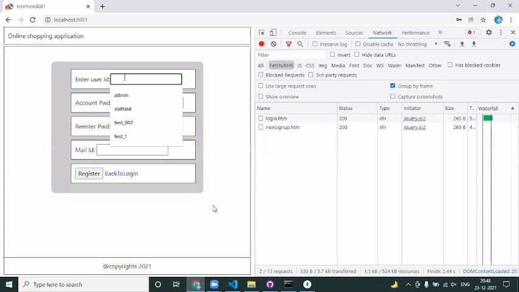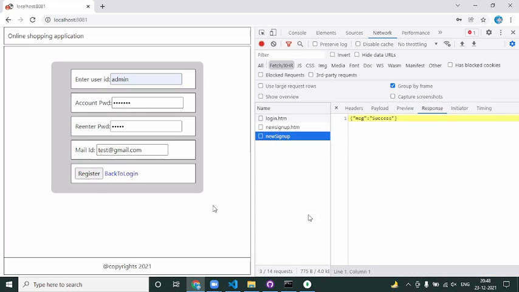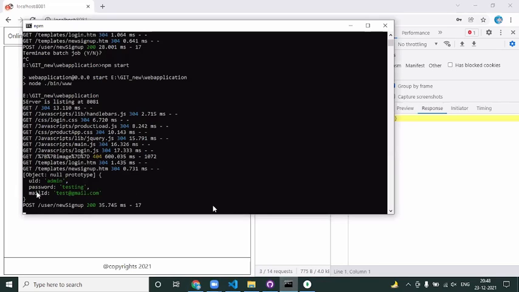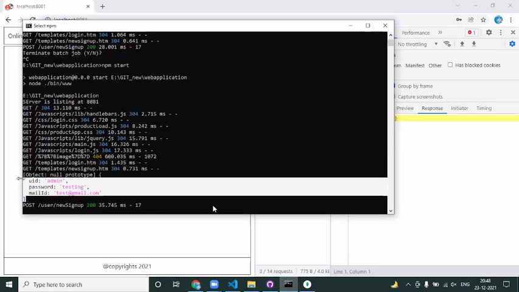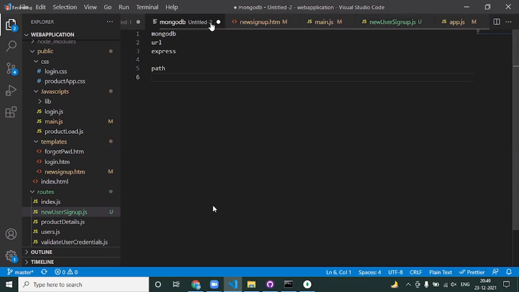I go with the new sign up. UID is some admin, say some testing, something I'm giving, test at the rate gmail.com. Once I click on register, I'm getting a success message. Go to the server side. I could read the data the user is passing. Super fine. What is my next job? Do we need to take this data and insert it into the MongoDB? Yes. Okay. So first of all, let me close up what I don't want.